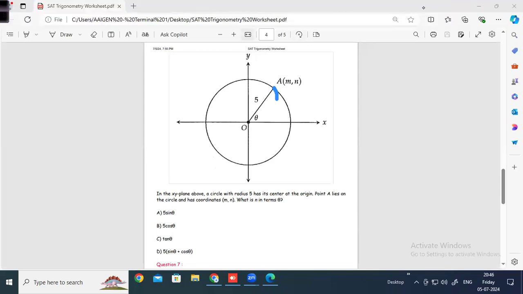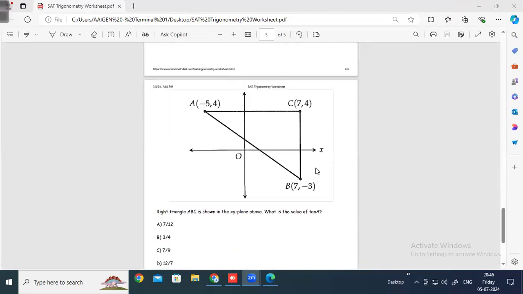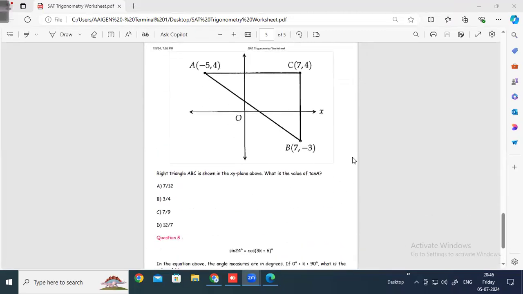Okay. So now, I have one more sheet, a very good sheet. If we do this, I have some 20 more questions which we can do. I have two more questions here, right? Both the questions are good questions, which frequently come in the exam pattern. So in this figure, what is the value of tan A?